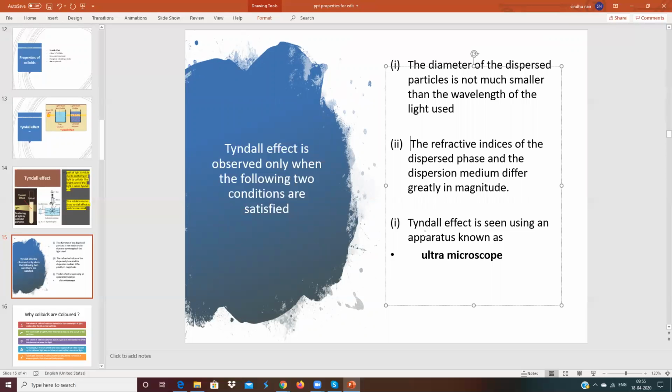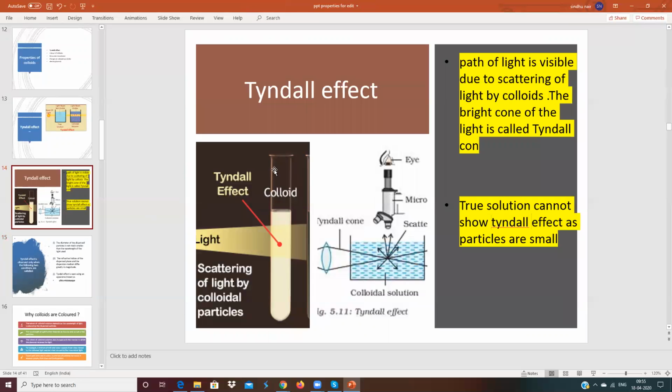Now, the Tyndall effect is seen using an apparatus known as an ultramicroscope, which is used to observe the Tyndall effect. That is called an ultramicroscope. This figure you can see. This microscope is called an ultramicroscope.